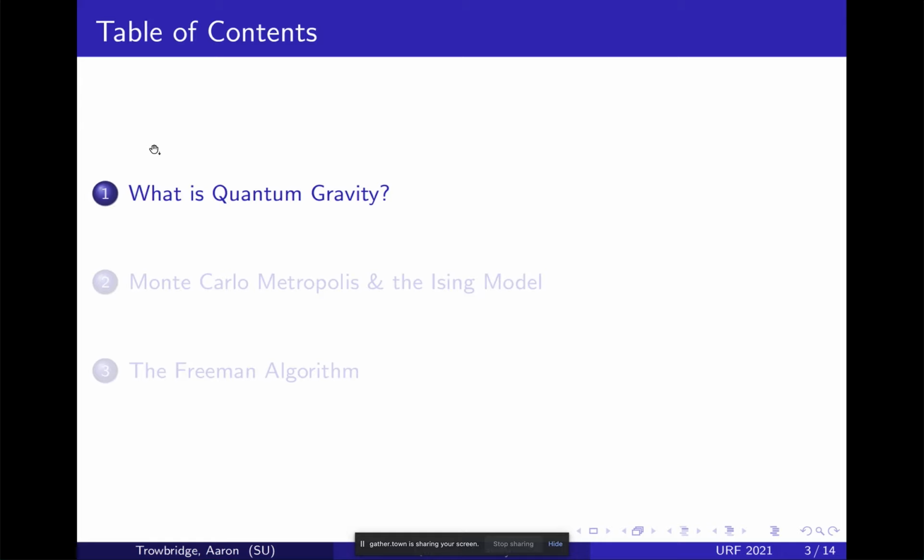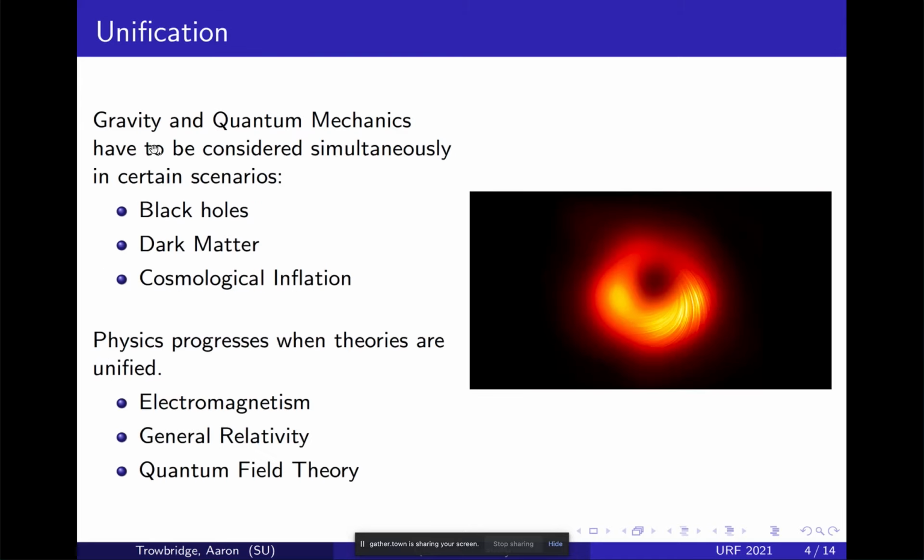It's all very interesting. So what is quantum gravity? Quantum gravity is pretty much just what it sounds. We're trying to unify quantum mechanics and gravity, and that is not easy. And we have to do that because while both these theories are great, in certain scenarios we have to think about both of them together, especially around black holes. And black holes, as it turns out, are solutions to Einstein's equations, and they are real. So I've included a picture of a black hole that looks really cool, just because this is something that's out there, and we need to think about it.